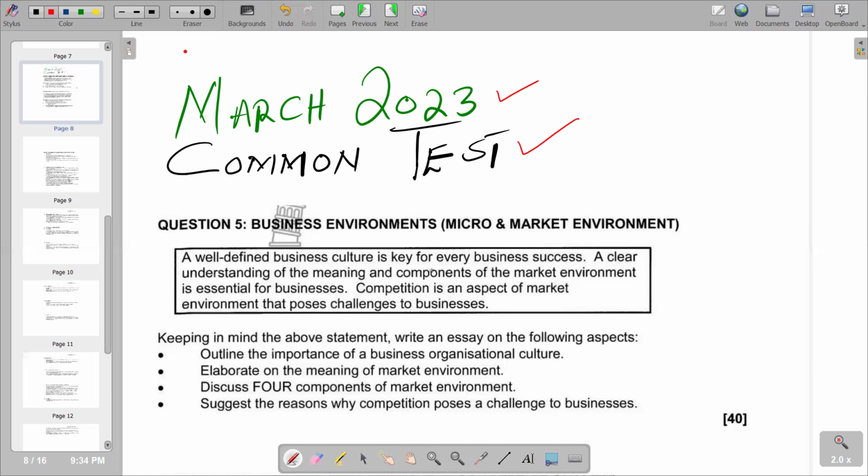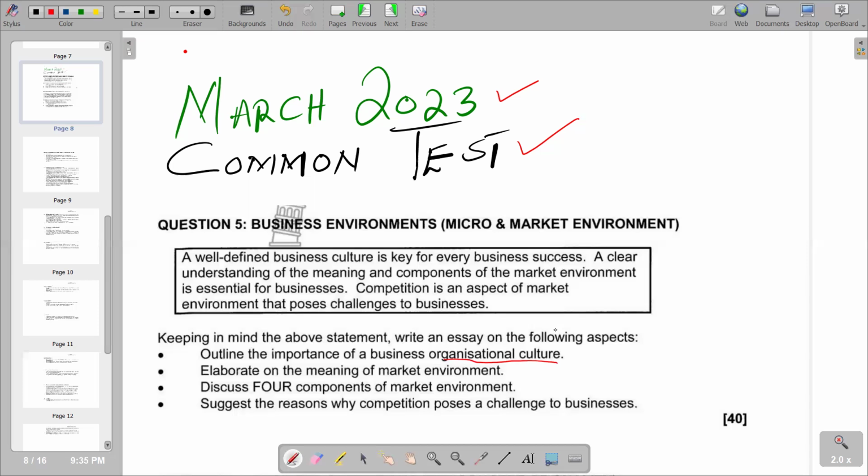Remember, you are supposed to start with your introduction. In the introduction, you can just look for any terms that we have in the question that you can try to define or describe. So given the information that we have, you can go on and try to define exactly what we mean by organizational culture. We have an organizational culture here. You can try to describe it in your introduction.